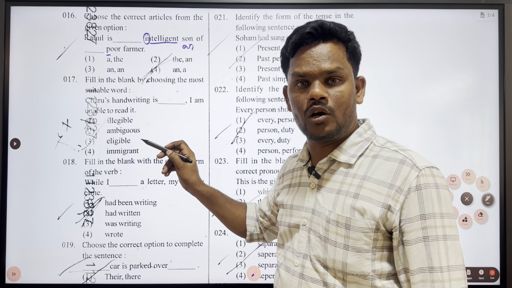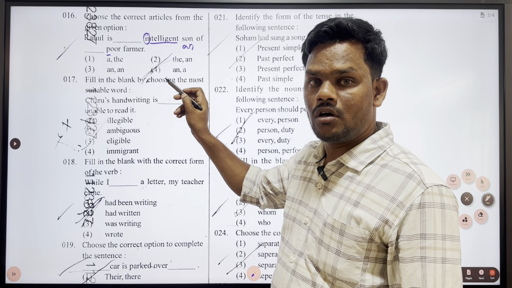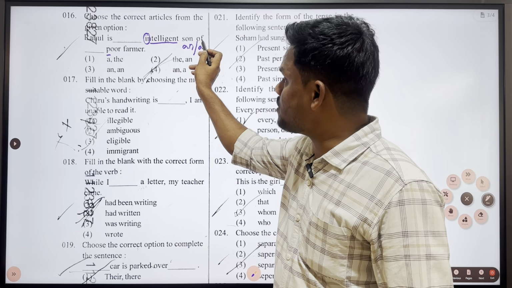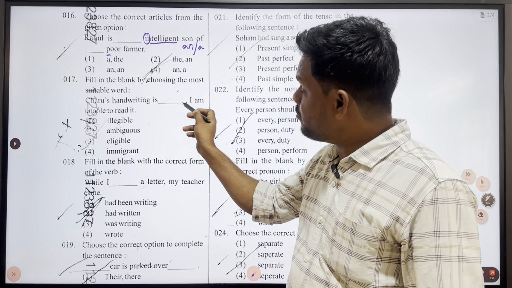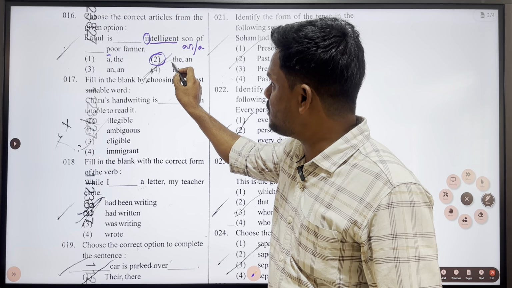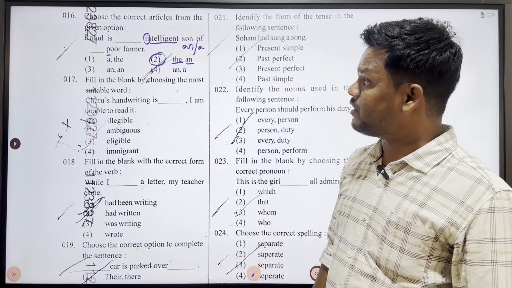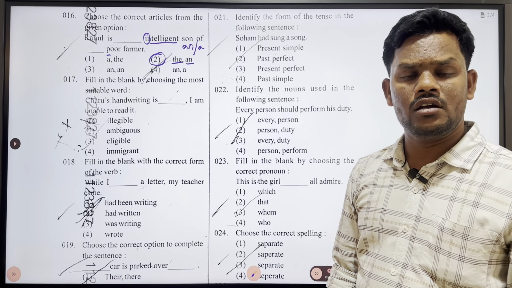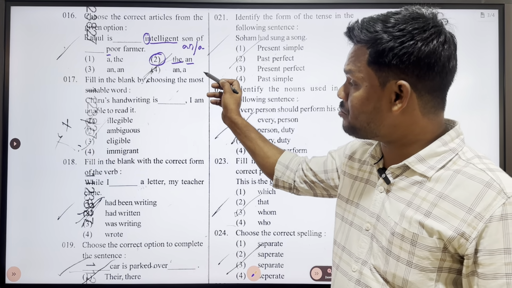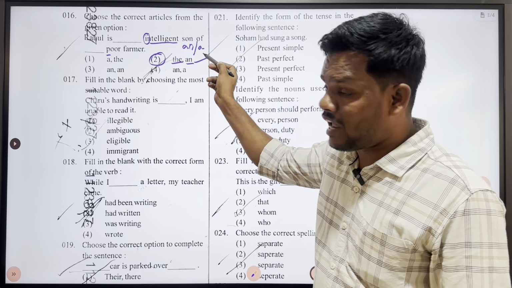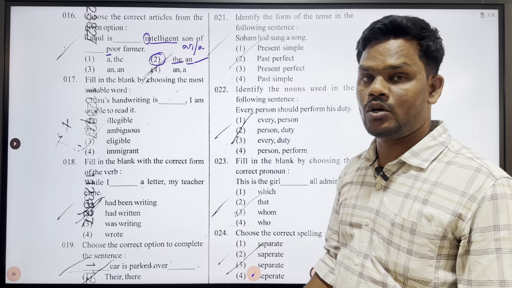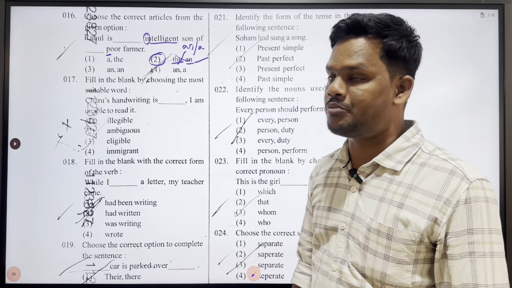The indefinite articles required for these two brackets are an and a, right? An intelligent son of a poor farmer. But we still have to think about the options given. See, the and an. Of course, there is every chance of using the in question number 16. But the second option, see, what is the second option here? An. But can we use an before a p sound? No, we cannot use it. So that is why we can totally avoid this option 2.